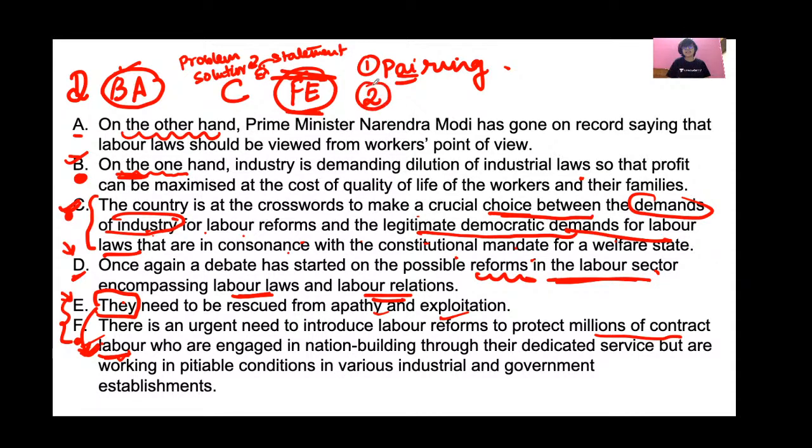The next thing is identifying the first sentence. And the last thing is identifying the last sentence. Your last sentence should always be your concluding statement. Now suppose your paragraph talks about a problem. Then your last sentence should talk about a solution to the problem. It should not again reiterate the problem. Okay. Fine.